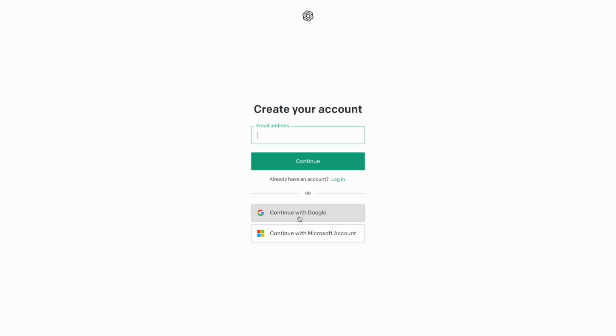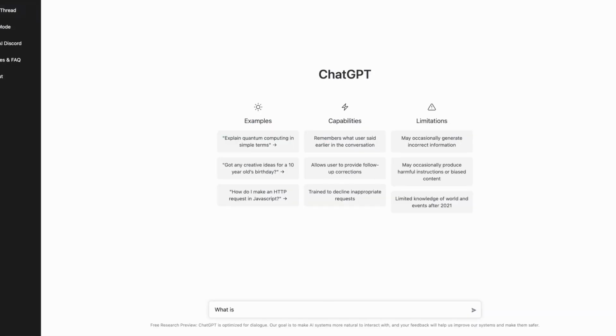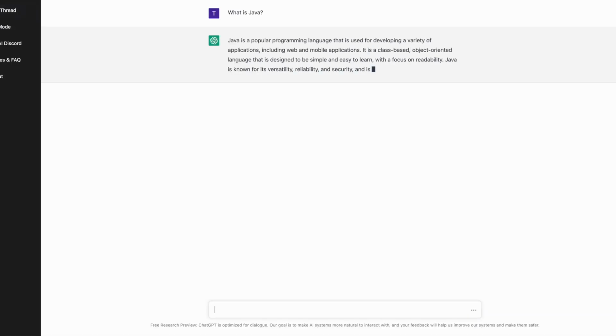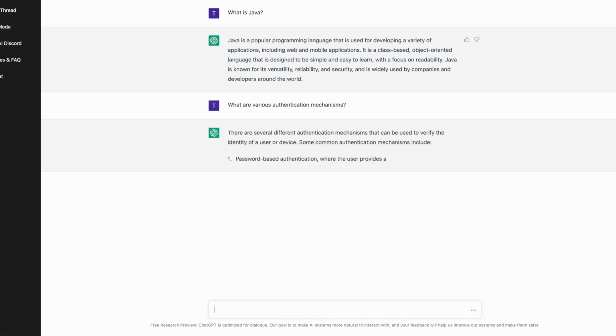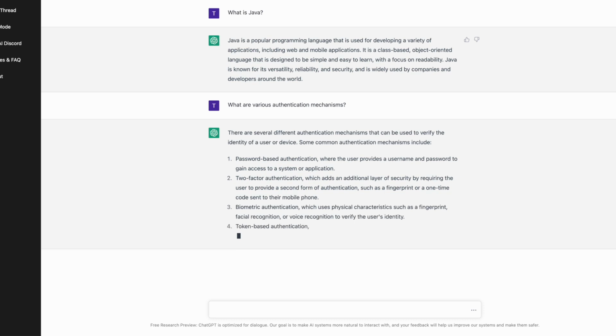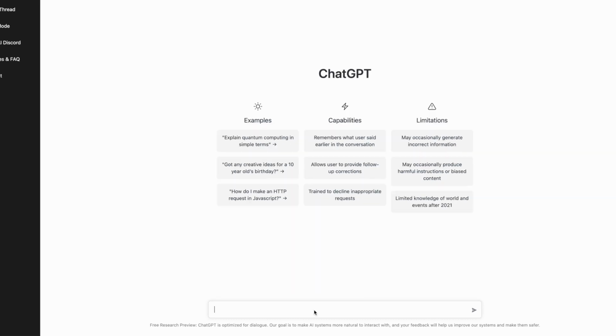So I signed up and started playing with it. Like I asked what is Java and the answer was pretty accurate. That was straightforward, so I thought let me ask something more. I asked about different authentication mechanisms. Answers spot on. That was cool. I knew that it engages in conversations, so I thought that let me ask something which is